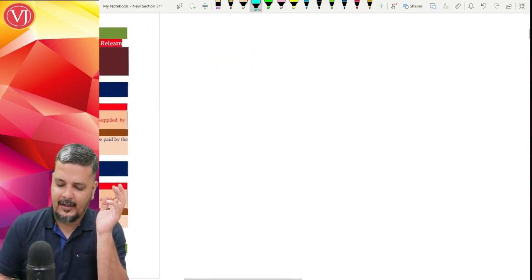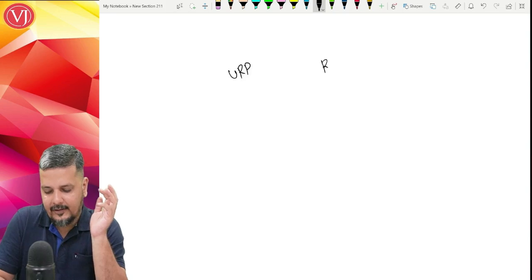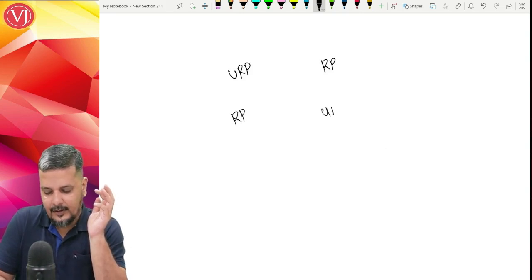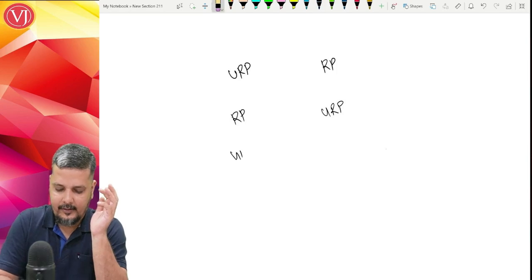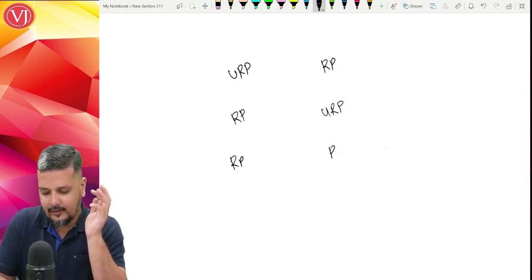So basically you can have various permutation combinations. Supplier unregistered, recipient registered, or supplier is registered, recipient is unregistered, or supplier is registered, recipient is also registered, or both supplier is unregistered, recipient is also unregistered.